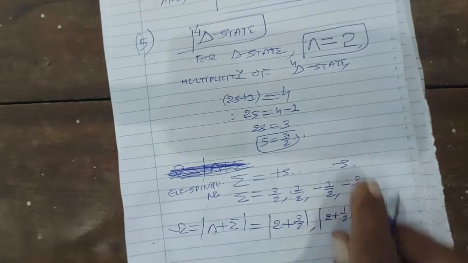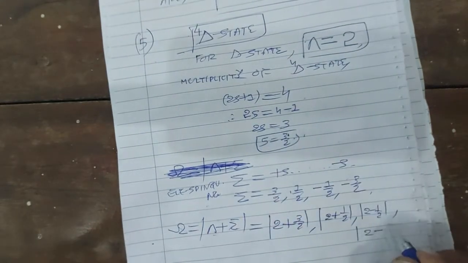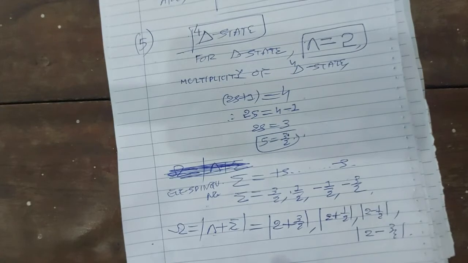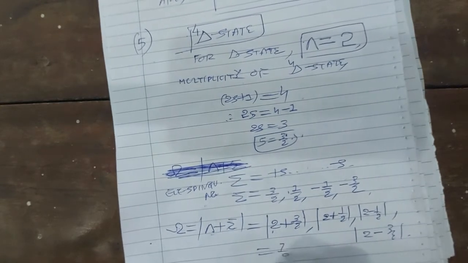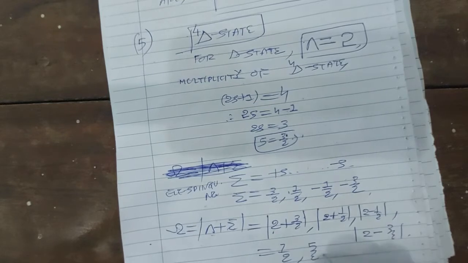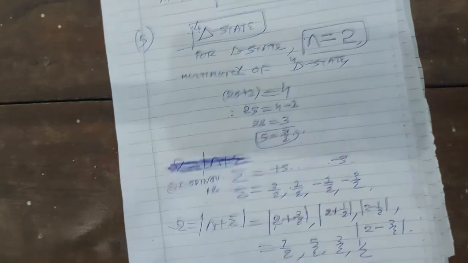The fourth value is 2 minus 3 by 2. So you will have 4 values: 7 by 2, 5 by 2, 3 by 2, and 1 by 2.